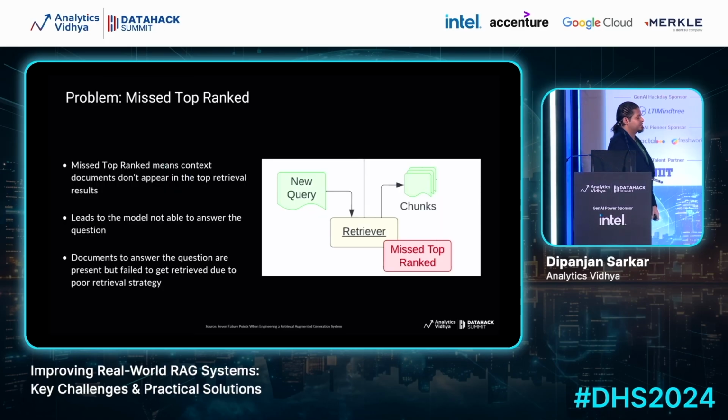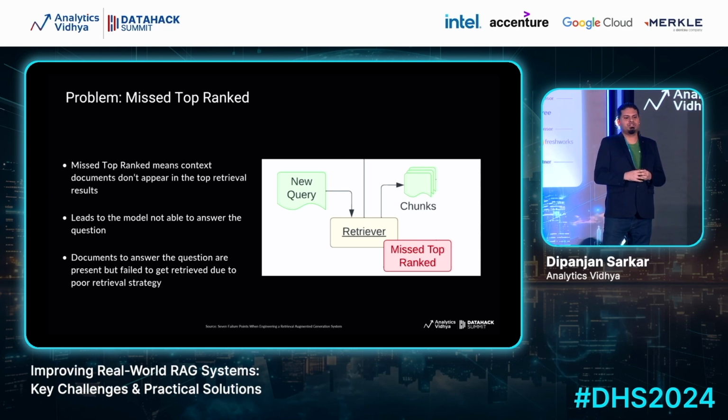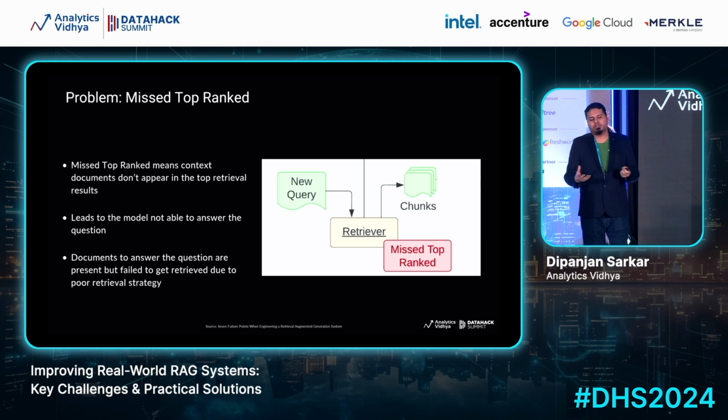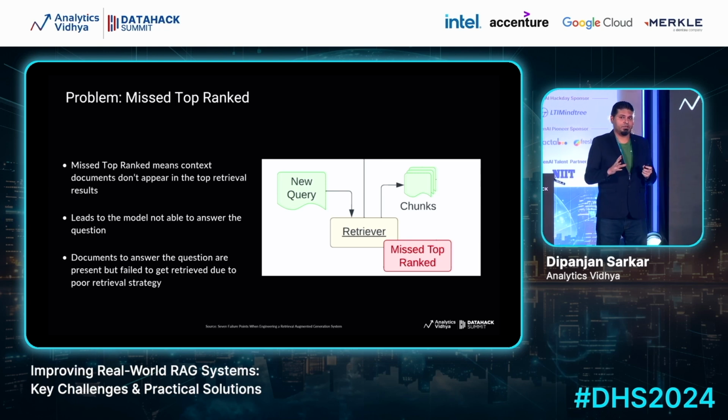So let's talk about some of the other problems. One of them is mis-top ranked, which means you have the context documents, but they are not appearing in the top retrieval results, which leads to the model obviously not being able to answer the question. Documents to answer the question are present in your vector database, but your retrieval strategy is bad, so it's not able to retrieve them.